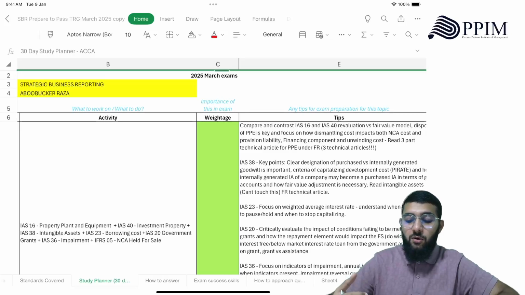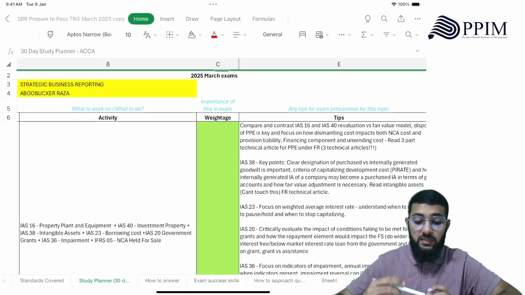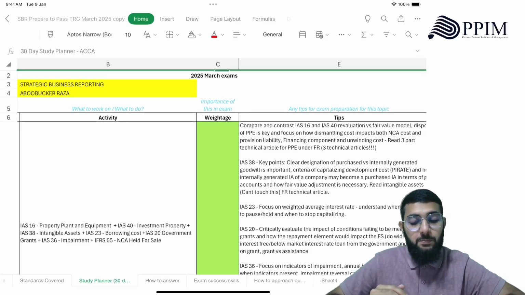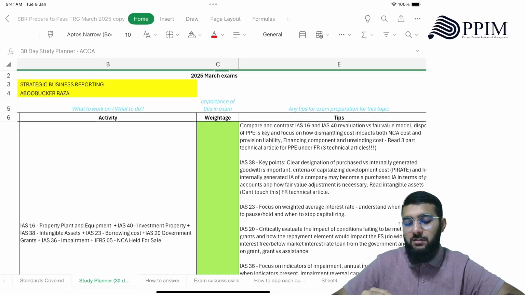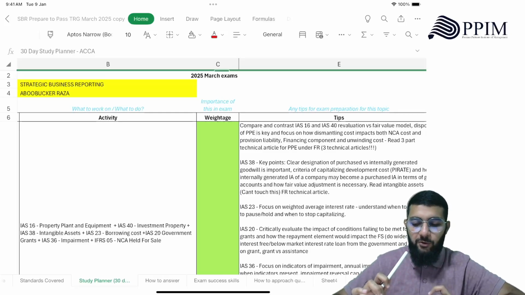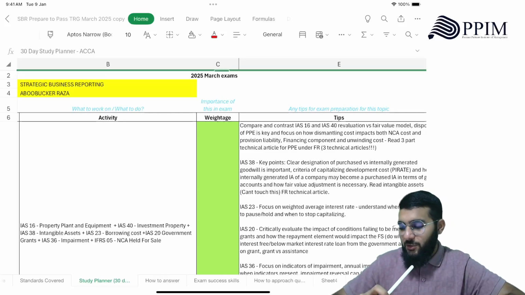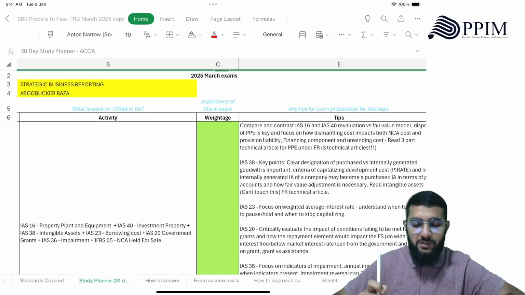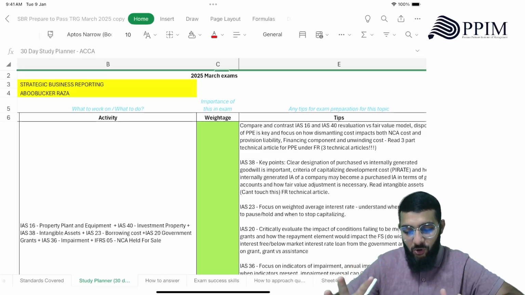And what we are going to start off with is this study plan I had created from 1st of February. But today we are at 16th of February, so the study planner is gone.